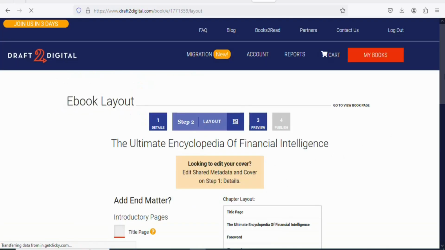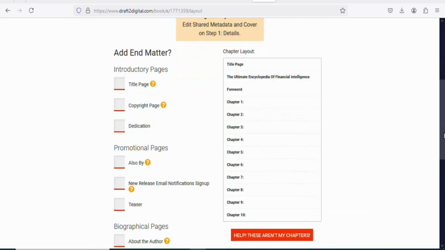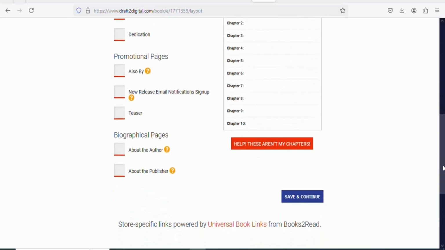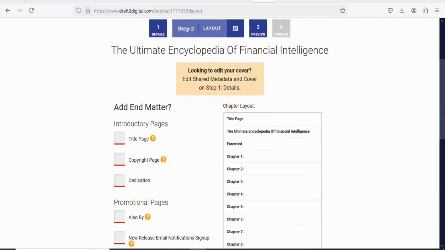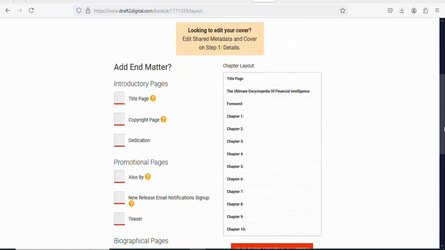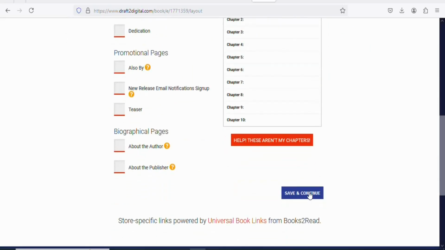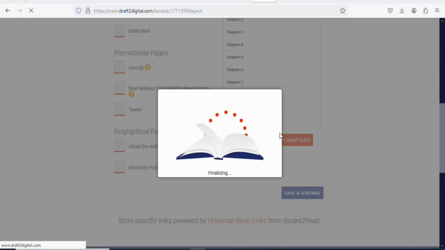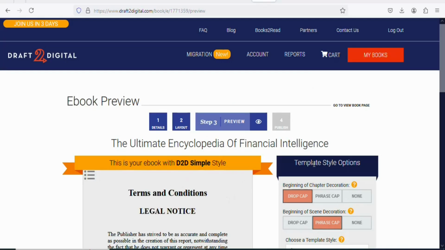Once you click on it, you're going to see a page like this. You can see this is a preview of your book. You can see everything. If you don't like it, you can go back and then make changes. In this case, I like everything that I see, so click right here, save and continue. Once you click on it, you can see it is finalizing. Once it has finished finalizing, you can see everything about your book.